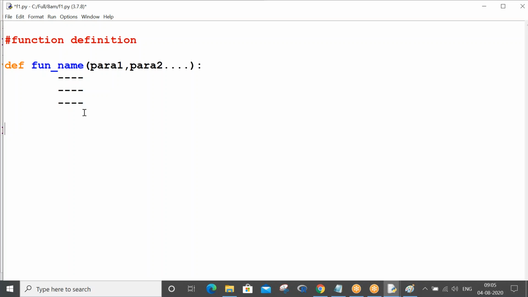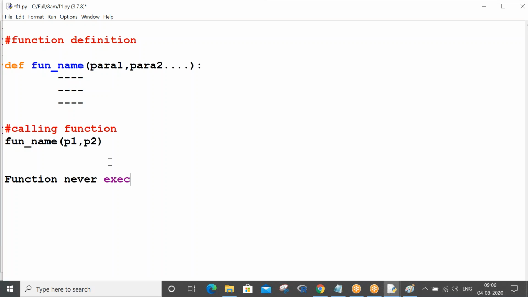Right. Now the second thing you have to understand is calling a function. A function by itself will never execute. If you want, you can write one statement: function by itself will never execute. You have to call your function manually. This is the function calling statement. So write down one point: a function never executes by itself. We have to call the function manually, right?